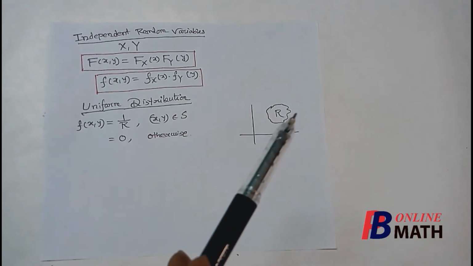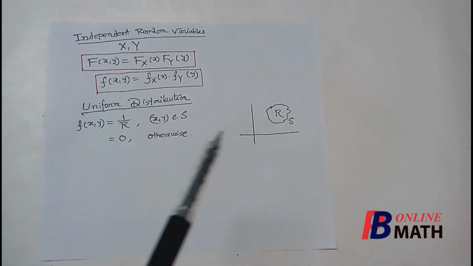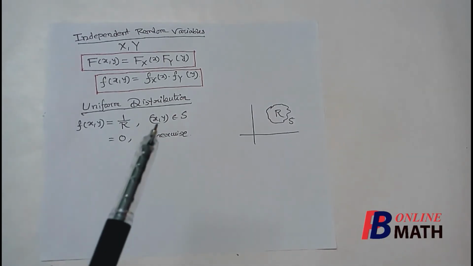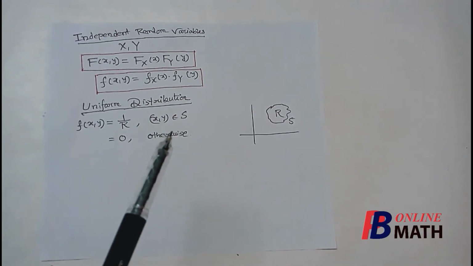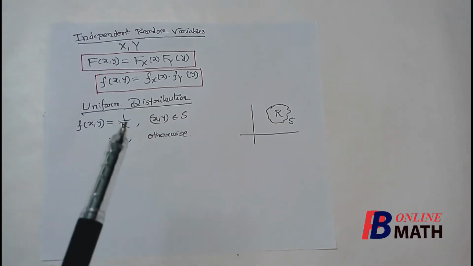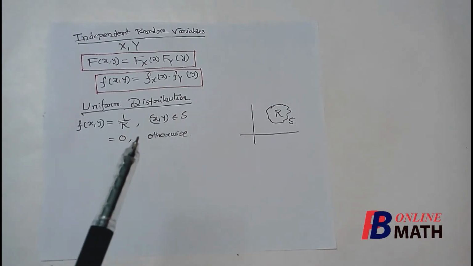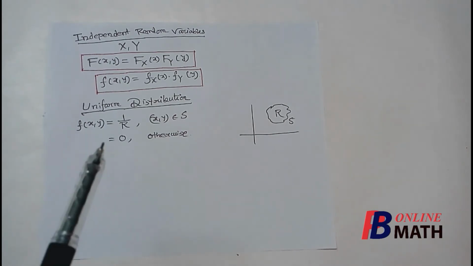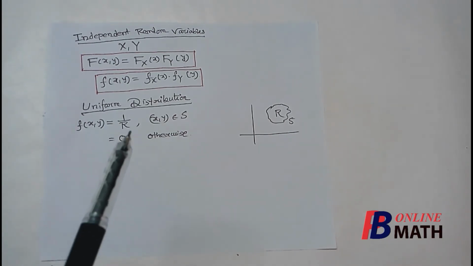So height is equal to 1 by area, that is 1 by R. So the uniform distribution function f(x,y) is such that if this point (x,y) lies within this area S, then the value is 1 by R. This is nothing but the height of the surface. But if this point lies outside S, then the height is 0. This distribution is known as uniform distribution.